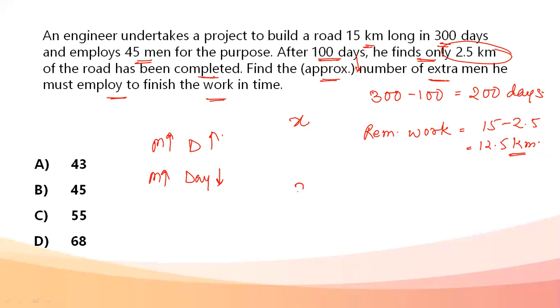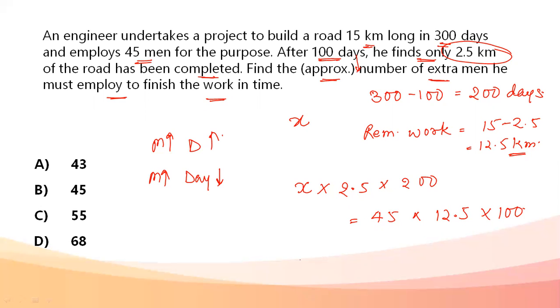So what we can do is I can do x into 2.5 into 200 is equal to 45 into 12.5 into 100. Number of days, men, everything we have put in.